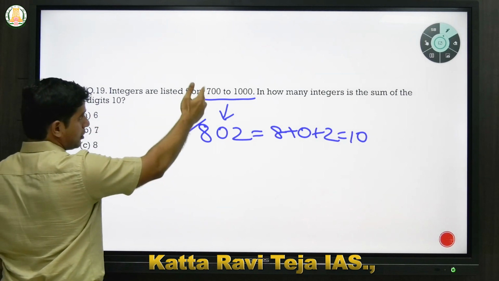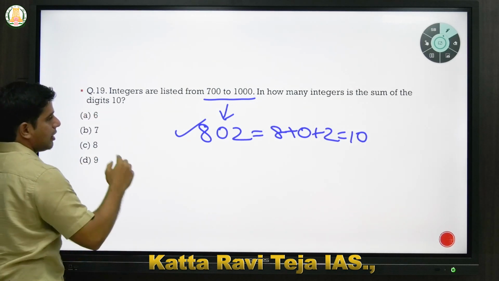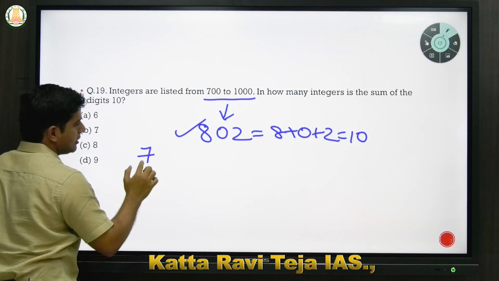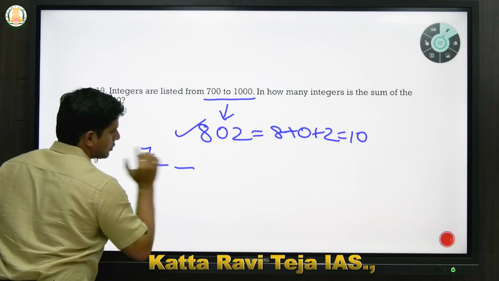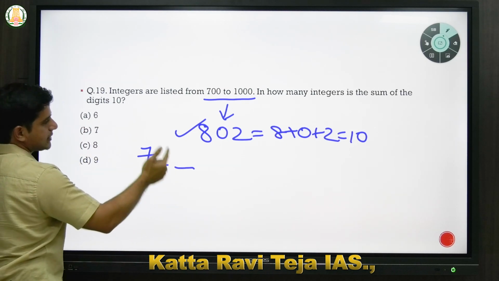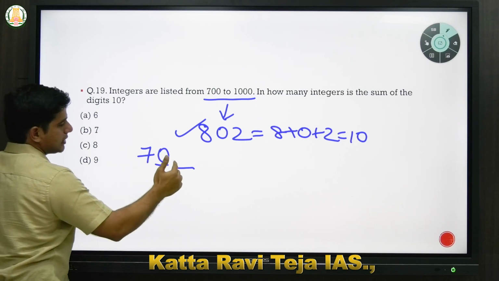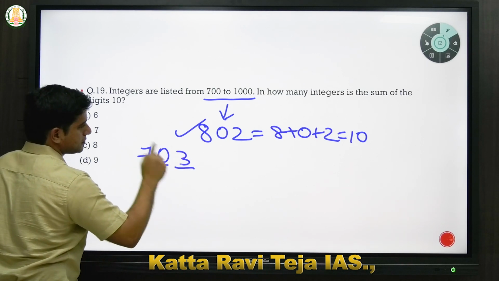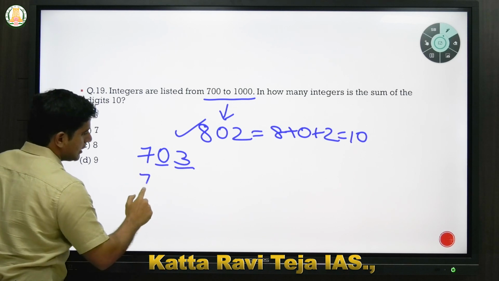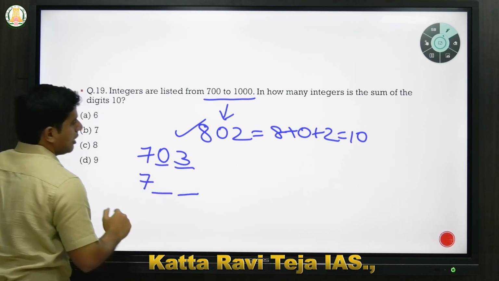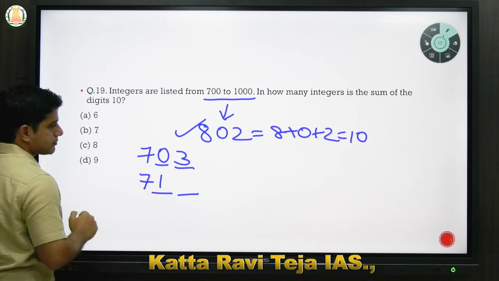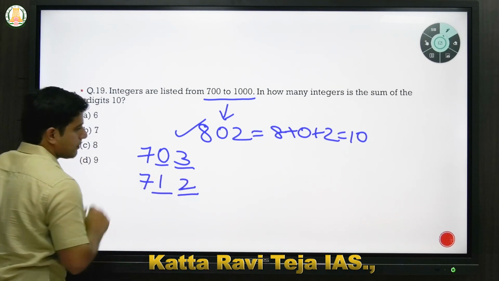So if you see in only 700s, you can start with 7, then 2 blanks. Here you can start from the least number possible. If you put 0, then the next number to make it 10 should be 3. So this is one number. The next least number would be 1, so you can put 2.